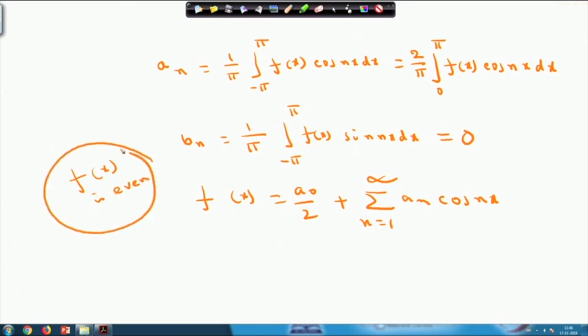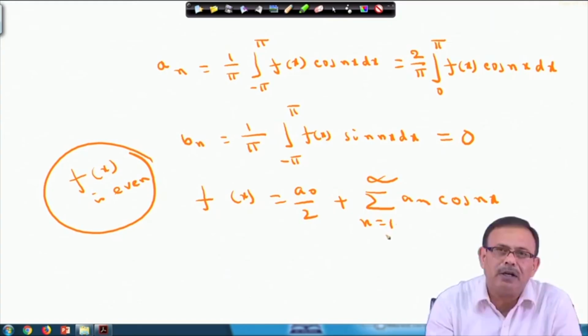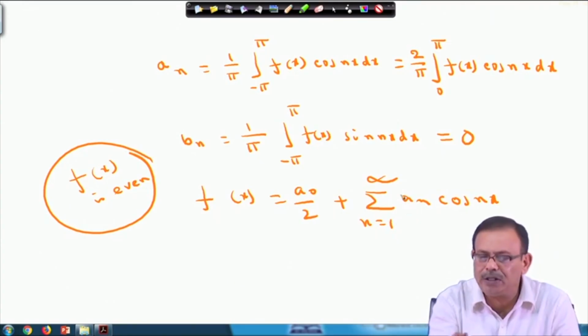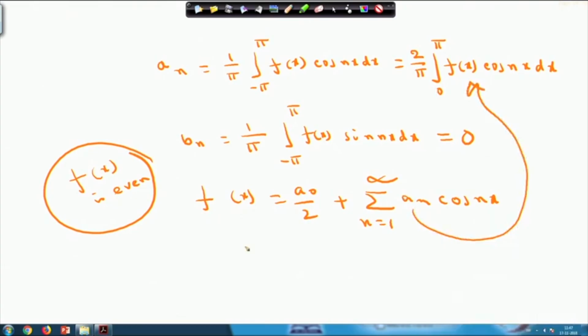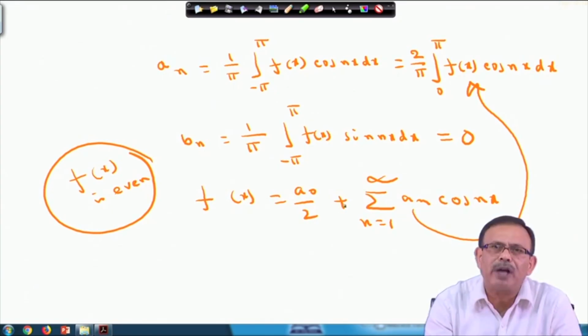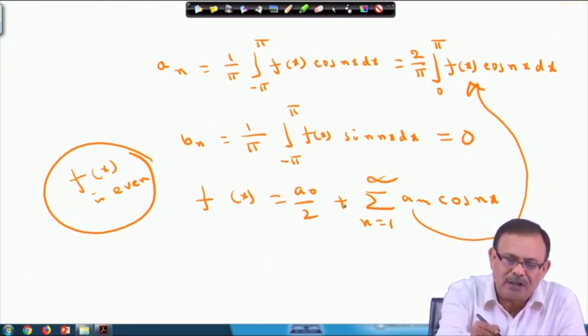Where a n is given by 2 by pi, integral from 0 to pi of f x into cos n x dx. So if I know the function is an even function, I do not have to calculate b n. Please note this. This is the reason we are looking at even and odd functions, to see what the effect will be.